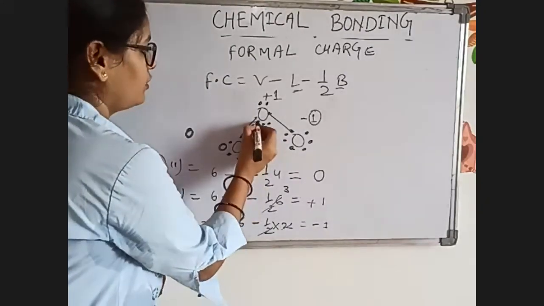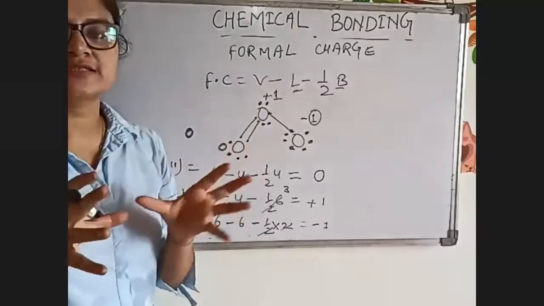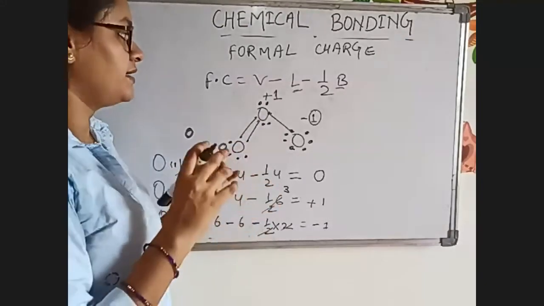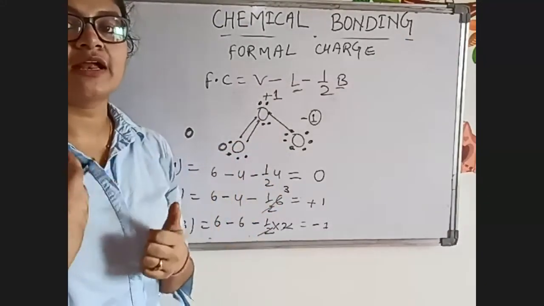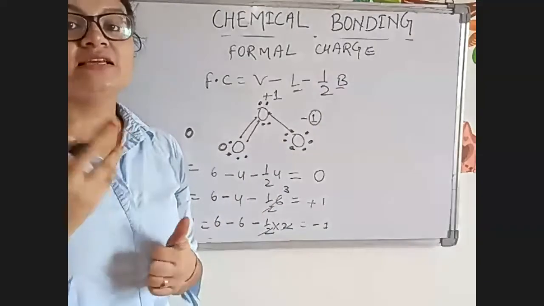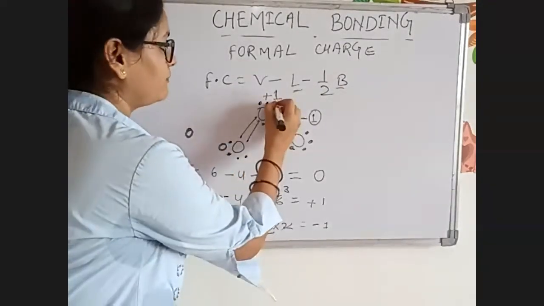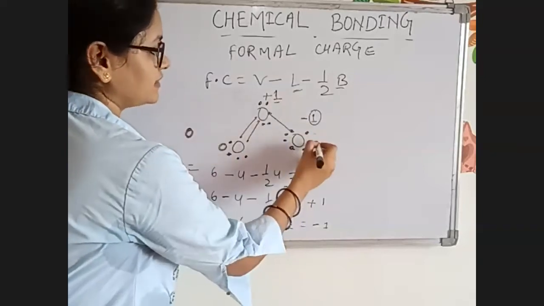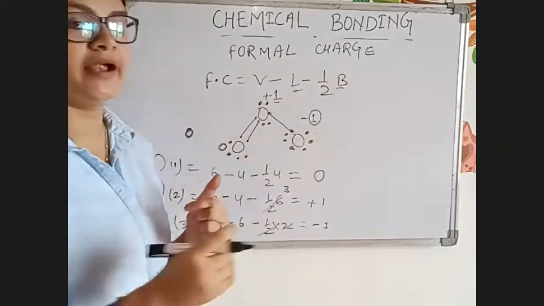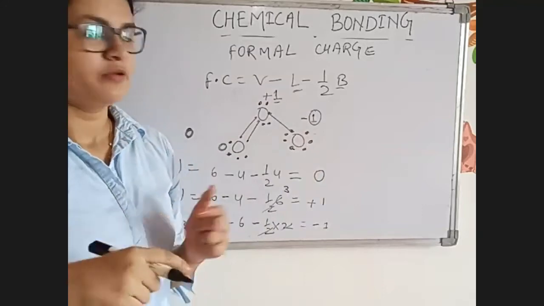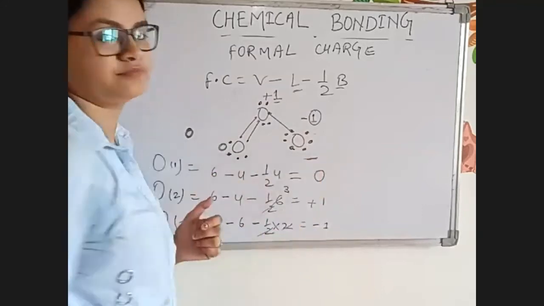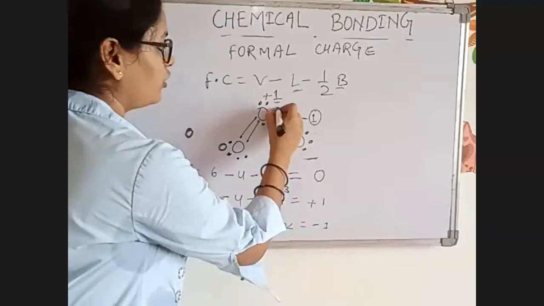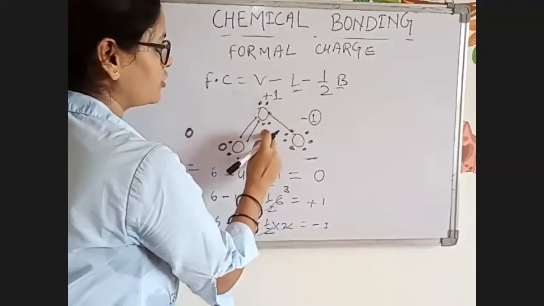Now, this is the structure of ozone, and we need to write the formal charge. Why have we written +1 and why -1? Because this oxygen has acquired 1 extra electron, meaning gaining is there. And here this oxygen is losing.